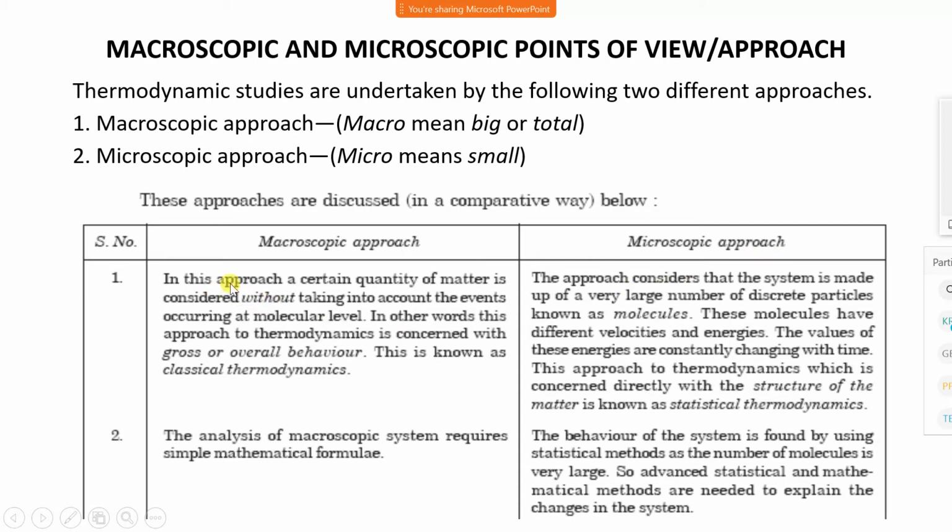In the macroscopic approach, a certain quantity of matter is considered without taking into account the events occurring at the molecular level. We do not consider the molecular level. We consider a superficial level: forces, temperature, volume, shape. In other words, this approach to thermodynamics is concerned with a gross or overall behavior. This is known as classical thermodynamics.